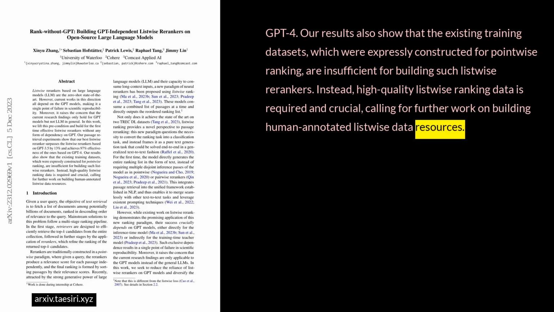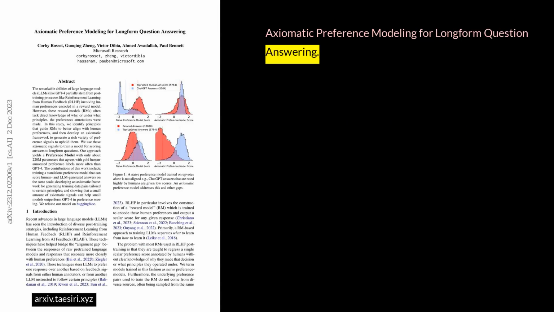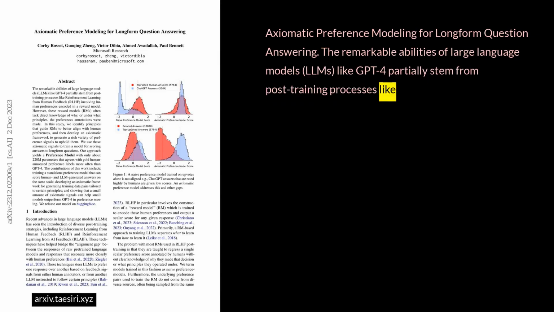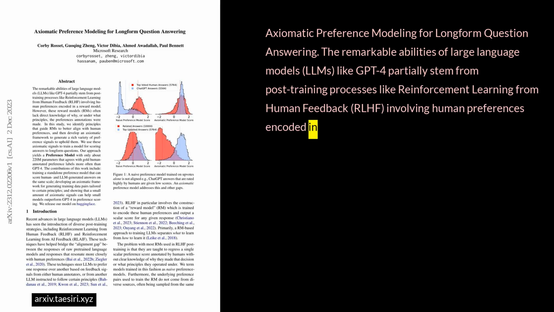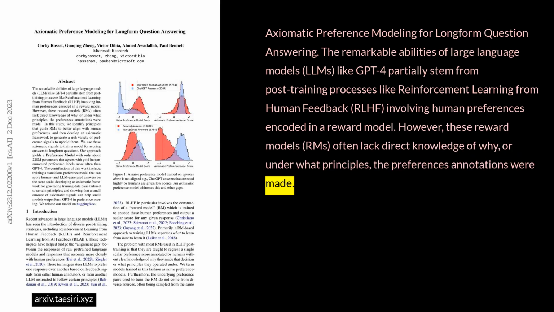Axiomatic preference modeling for long-form question answering. The remarkable abilities of large language models, LLMs, like GPT-4, partially stem from post-training processes like reinforcement learning from human feedback, RLHF, involving human preferences encoded in a reward model. However, these reward models, RMs, often lack direct knowledge of why, or under what principles, the preference annotations were made.